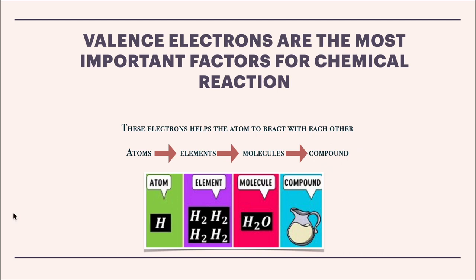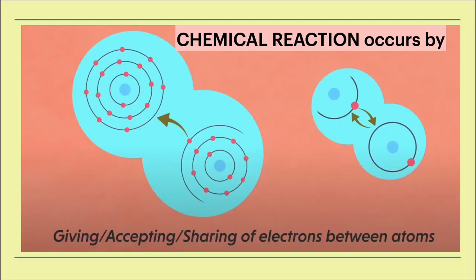We did see in the beginning of the class about elements, molecules, and compounds. So these valence electrons are the ones helping an atom to be an element or a molecule or a compound. Moving on to the next slide. What's a chemical reaction?